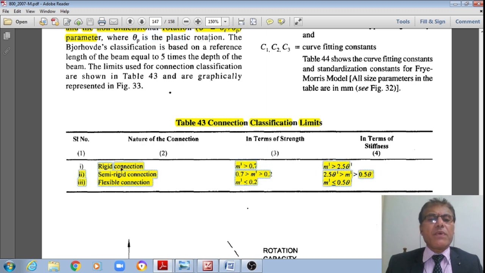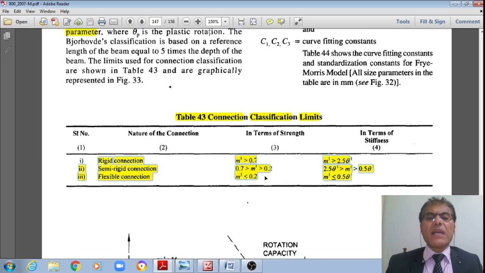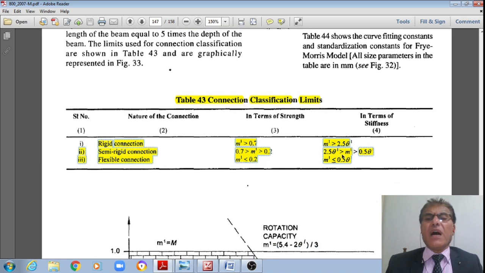Similarly, if m prime is less than 0.7 and greater than 0.2 in terms of strength, or m prime is greater than 0.5 theta prime and less than 2.5 theta prime in terms of stiffness, then they are called semi-rigid connections.